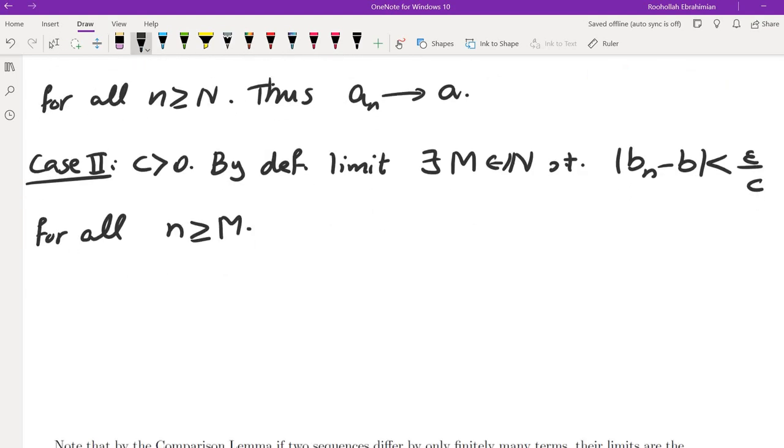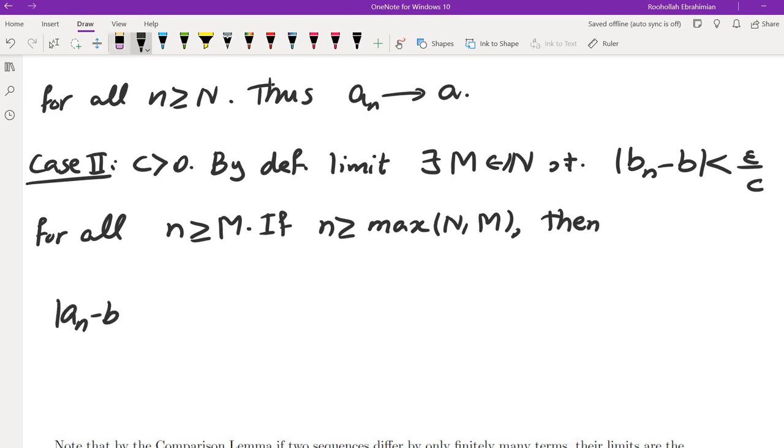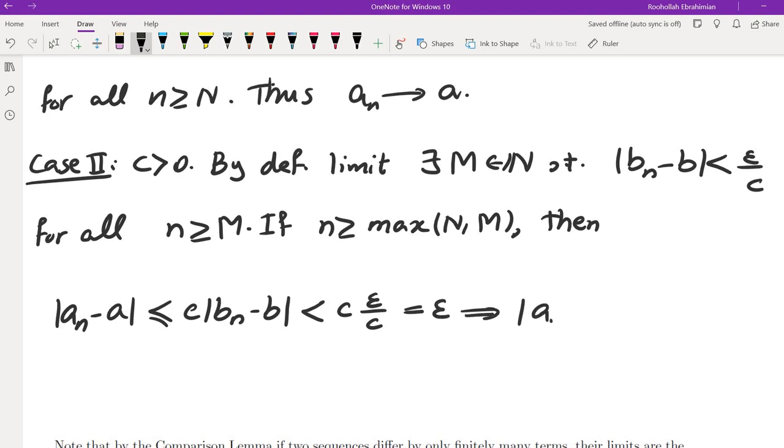Now, by the Archimedean property, or we could just use the largest of the capital N and capital M. If n is greater than or equal to the maximum of N and M, then the absolute value of an minus a is less than or equal to c times the absolute value of bn minus b, which is less than c times epsilon over c, which is epsilon. So that means an minus a in absolute value is less than epsilon.